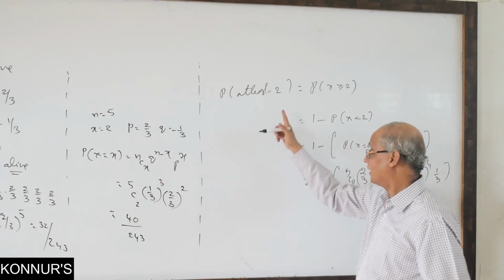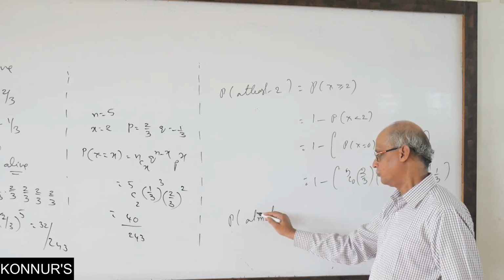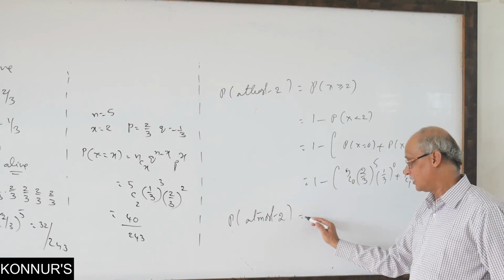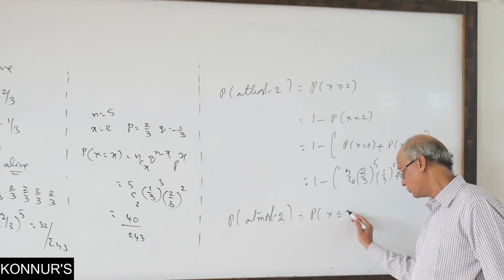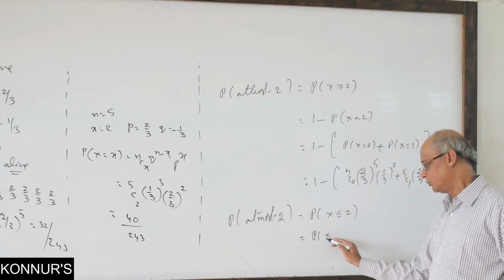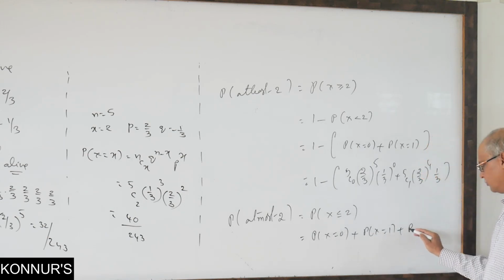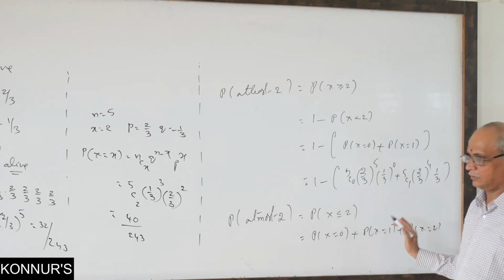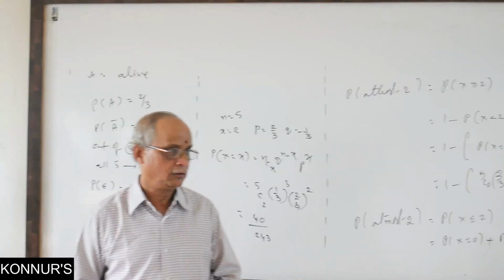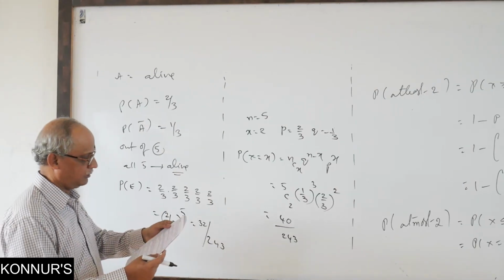Exactly 2, at least 2. Now I am asking at most 2, maximum 2 only. What is the meaning? X less than or equal to 2. Then how to express this function? Up to 2 you have to go, starting with the minimum: either 0 or 1 or 2. The answer is finished; write the values. This is the complete idea of one example for the complete unit discussion. One problem they gave like that.